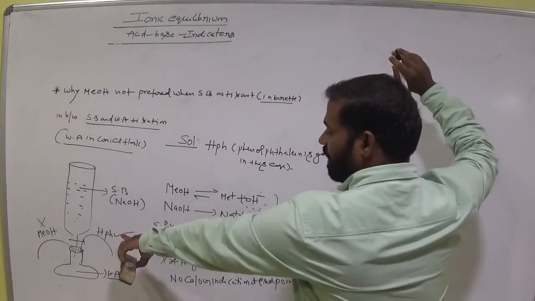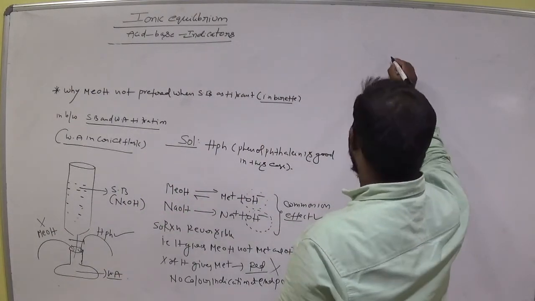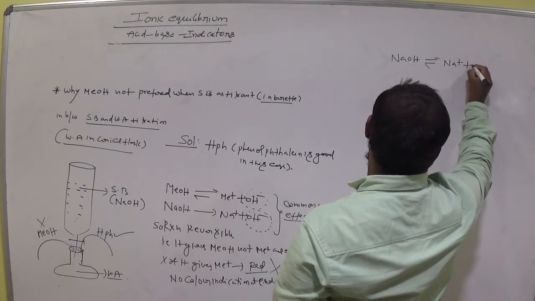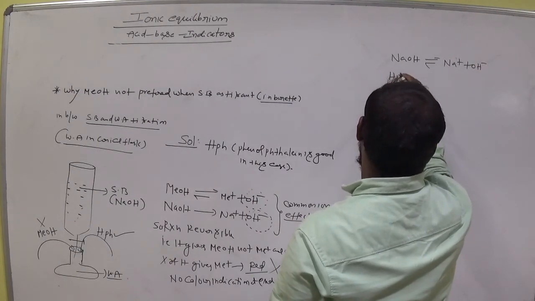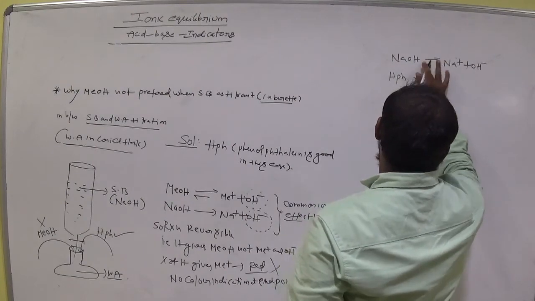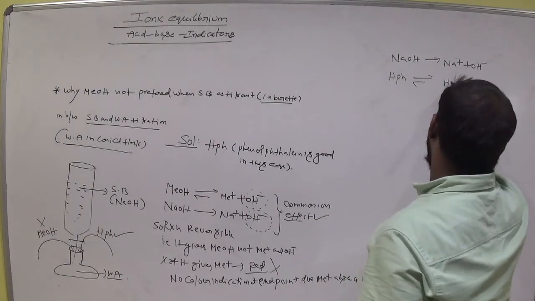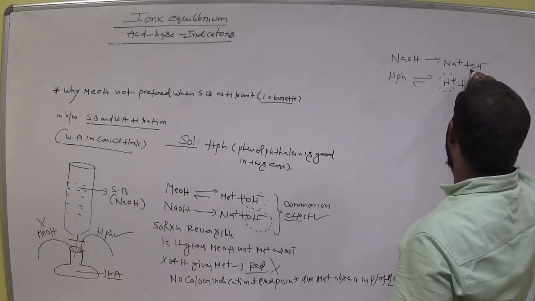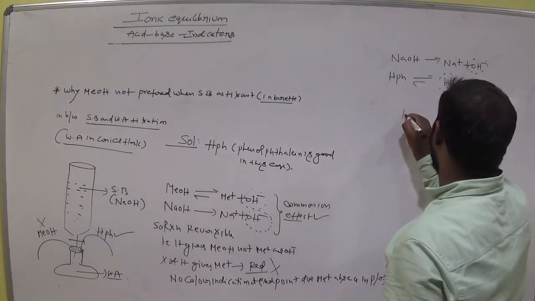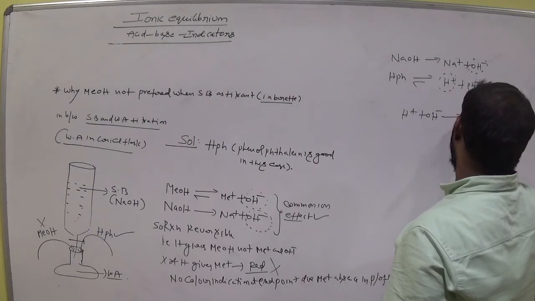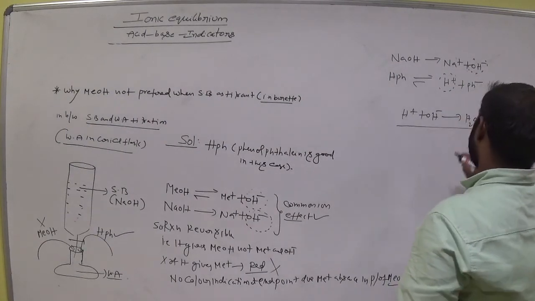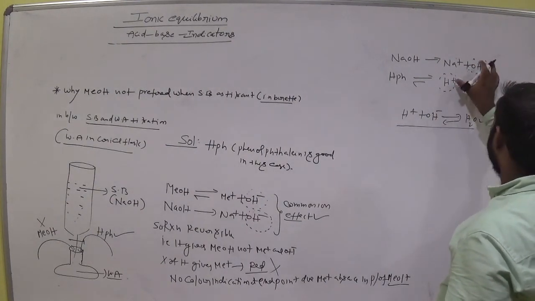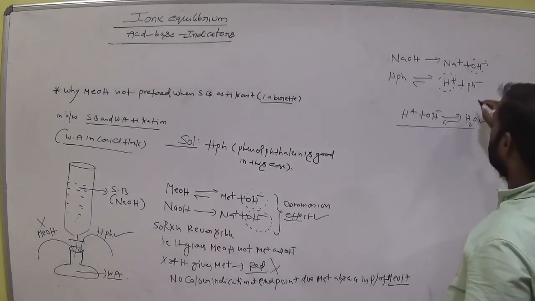Now if HPh is added, what happens? Now the strong base means NaOH. Why do we prefer phenolphthalein indicator here? Phenolphthalein is a weak acid indicator. It gives H plus and Ph minus, am I right? Which ion effect takes place? Odd ion, no common ion effect. We call it odd ion effect. H plus and OH minus give H2O, am I right? That means OH minus ion concentration decreases. These both become H2O. Now which concentration is high? So this concentration is high.